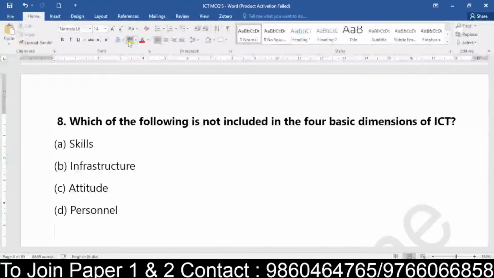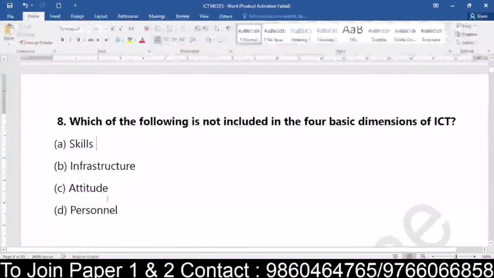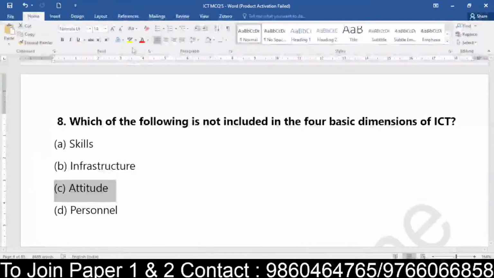Okay, answers have started. Venkatesh, okay. Personal, I hope everyone is clear. Personal refers to manpower, Venkatesh. So how will manpower not be a dimension for ICT? Safina, Moshmi, what went wrong? See, the 4 dimensions of ICT: skills, very important as a part of information technology; infrastructure; personal, it refers to manpower. What is not a dimension in ICT is attitude, which is of no use when given the rest of the options.